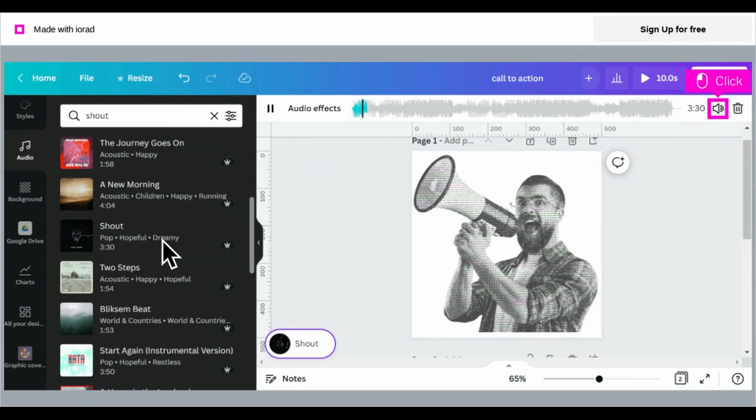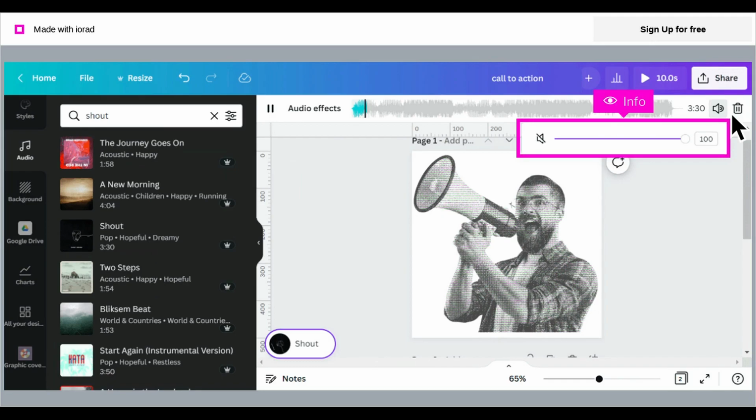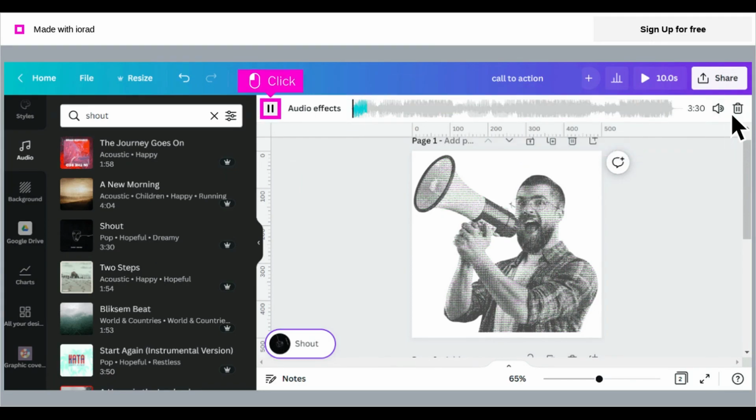Scroll over, and click the volume icon. This allows you to adjust the volume of the audio. To pause the audio while you are editing the design, click the pause icon.